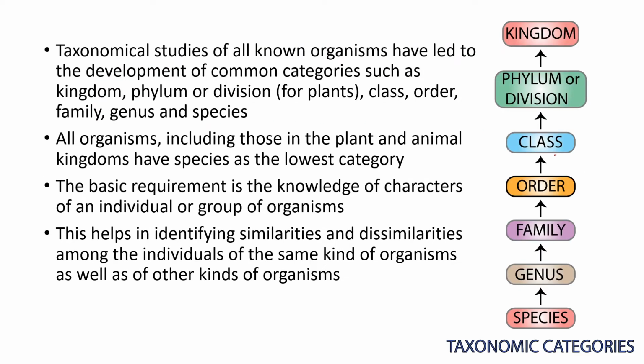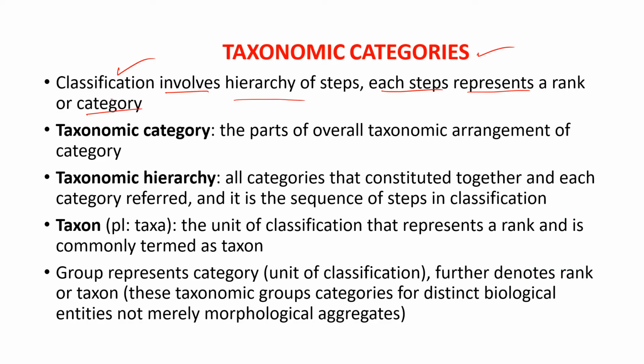Here you can see in this diagram, these are the taxonomic categories. All these categories are placed in an orderly manner. This is known as classification of the organism. In the previous lesson we have seen why classification is important. Classification is so important so that you can study the organisms well. You cannot study all different types of organisms in one group. Hence, in order to make the study easier, we classify the organisms based upon their similarities, dissimilarities, and morphological studies and so on.